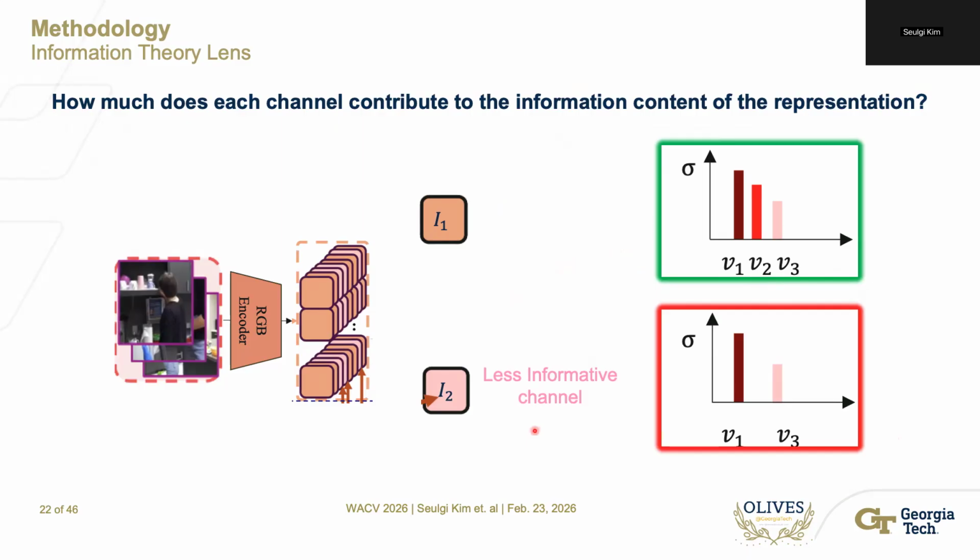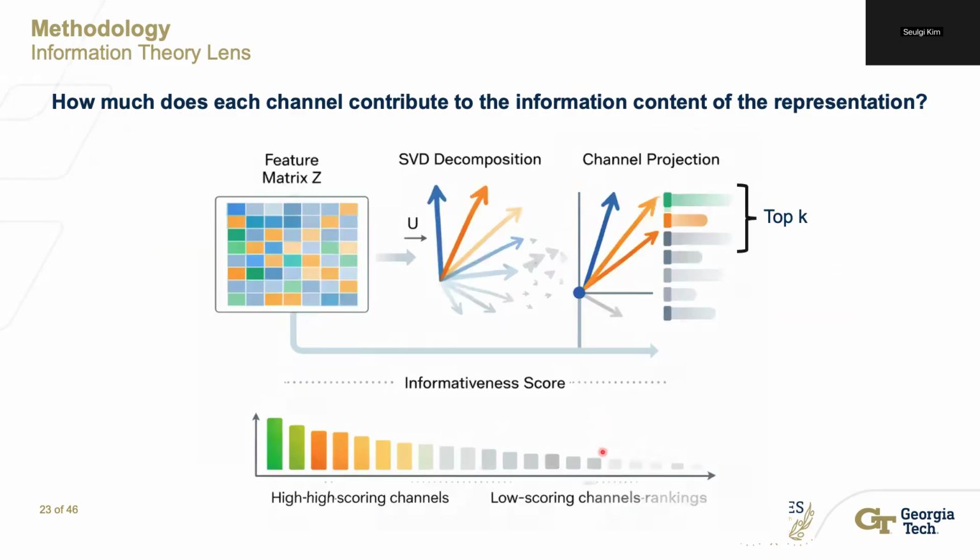Similarly, we call a less contributing channel a less informative channel, as this channel contains less information about the representation space. To figure out informative and less informative channels, we calculate how much each channel contributes to the top K dominant features.